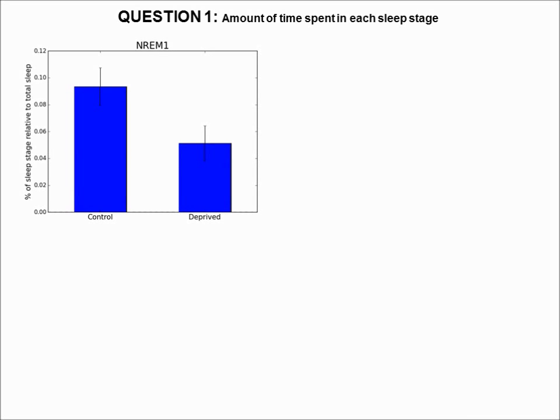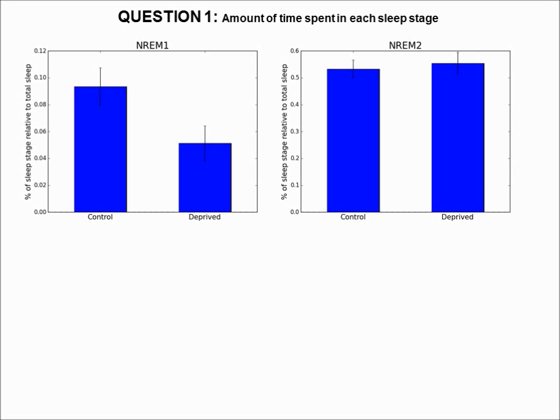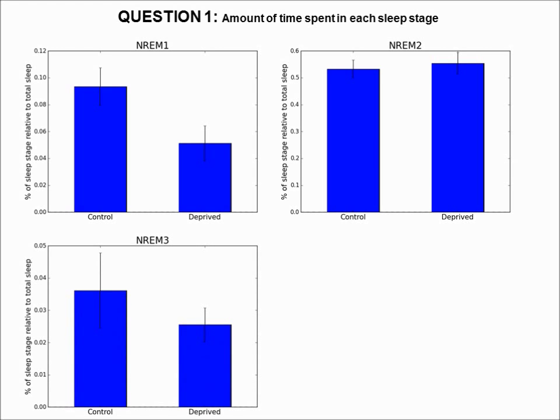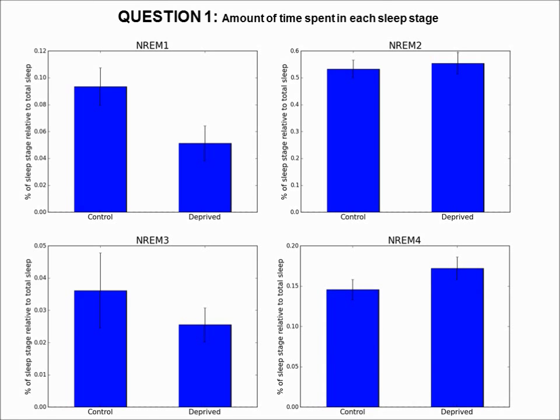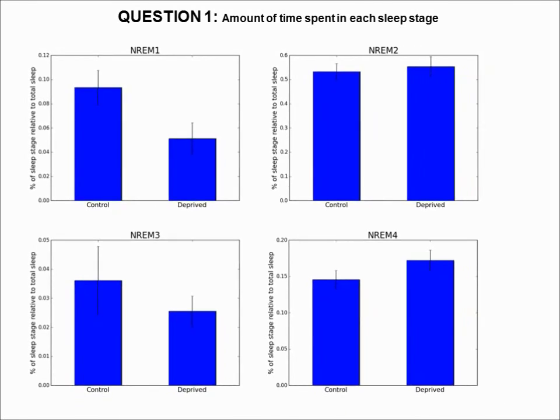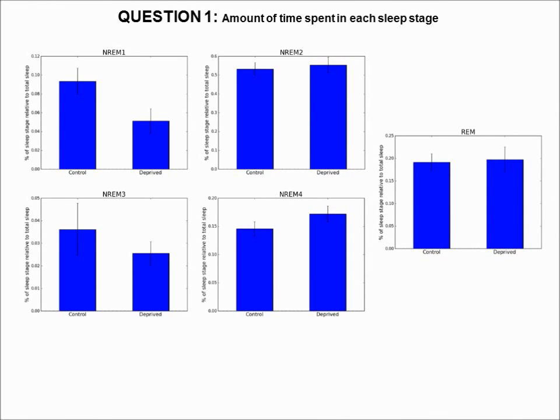For example, the proportion of non-REM 1 to total sleep decreased in the sleep deprived. In contrast, the fraction of non-REM 2 sleep remained stable. There was a trend for a decrease in the fraction of non-REM 3, but we would probably need a larger sample to be certain if there were any changes. Also, the fraction of non-REM 4 seems to be increased after sleep deprivation, whereas REM was unaffected. So our results show that sleep architecture was in fact affected by sleep deprivation.